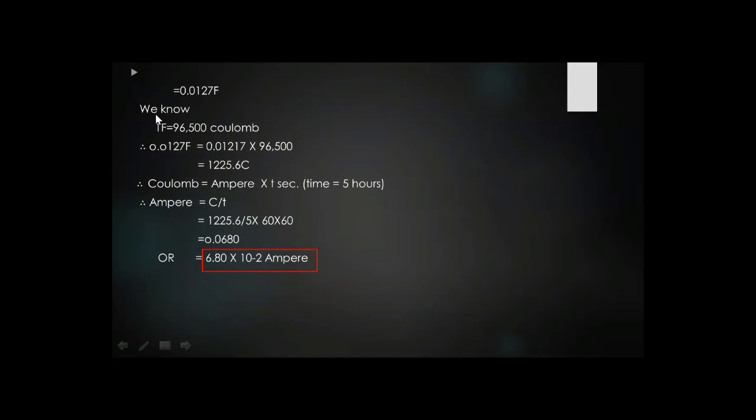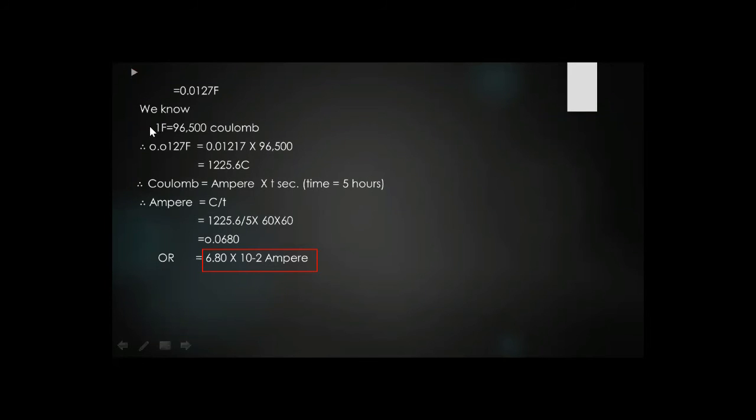We know very well that 1 Faraday is equal to 96,500 coulomb. According to Faraday's second law, 1 Faraday is equal to 96,500 coulomb. So we apply it here. Therefore, 0.0127 Faraday is equal to 0.0127 multiplied by 96,500.